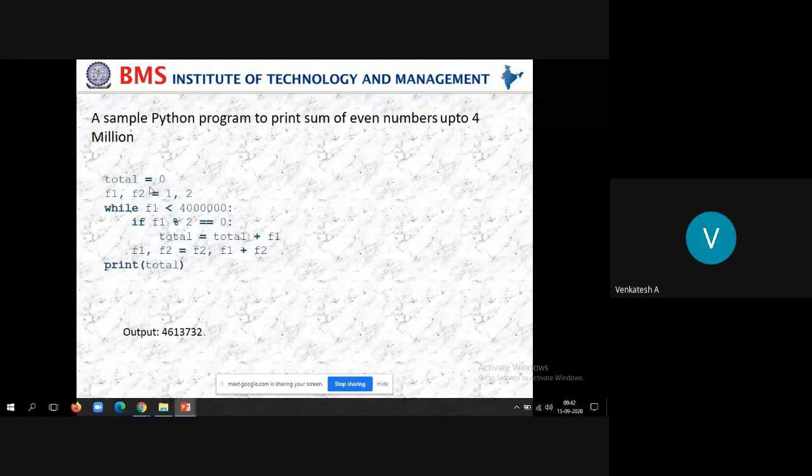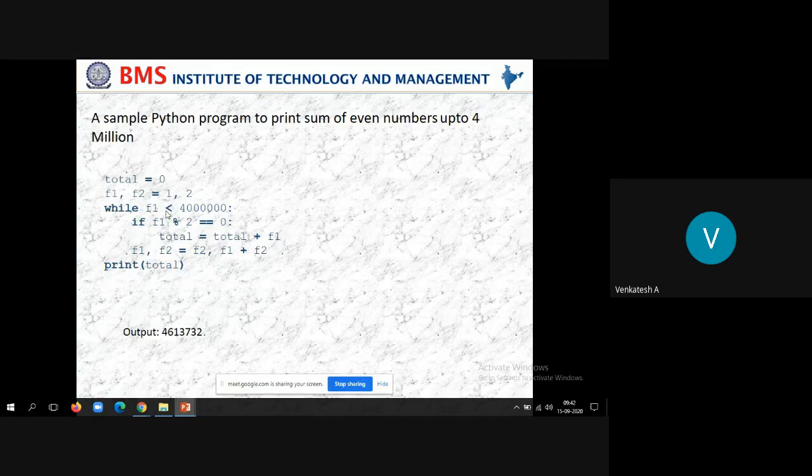So total is equal to 0. F1 is equal to 1 and F2 is equal to 2. Instead of writing two statements, F1 is equal to 1 and F2 is equal to 2, we can combine those two statements into a single statement in Python. That is, F1 will be initialized to 1 and F2 will be initialized to 2. Now our intention is to print the even numbers up to 4 million, that is 40 lakh. I want to start with 1, so that's why I have initialized F1 is equal to 1 and F2 is equal to 2.